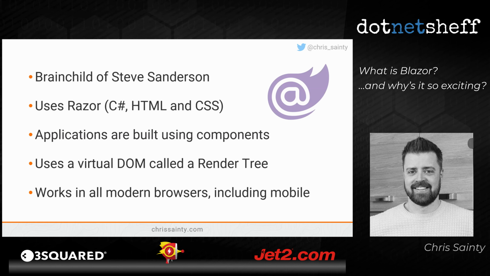Blazor uses a concept for its virtual DOM called a render tree. Again, all these modern single page application frameworks have this virtual DOM representation, and that's because updating the actual DOM is quite an expensive operation. So you tend to have a virtual version because you can run diffs against that and calculate the minimum amount of changes you need to do to the real DOM to make things as efficient as possible.